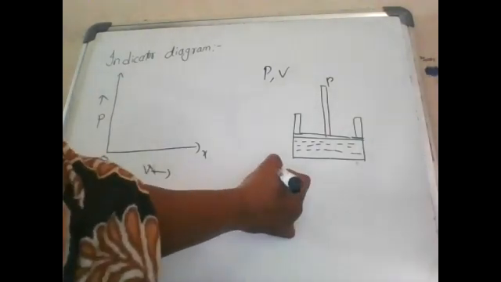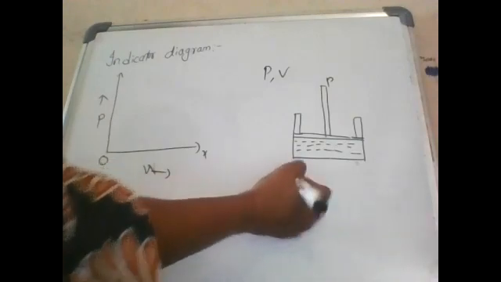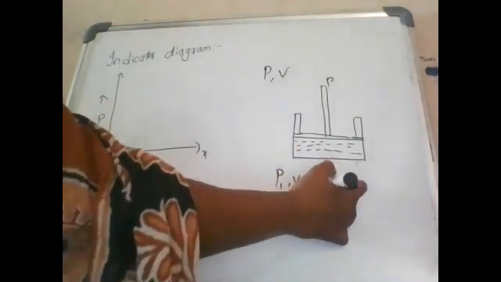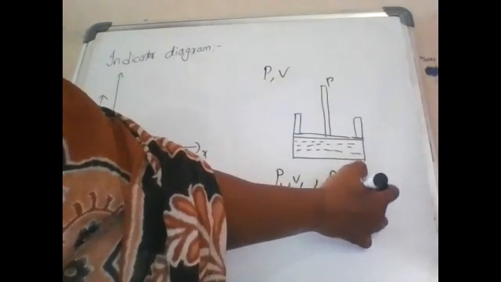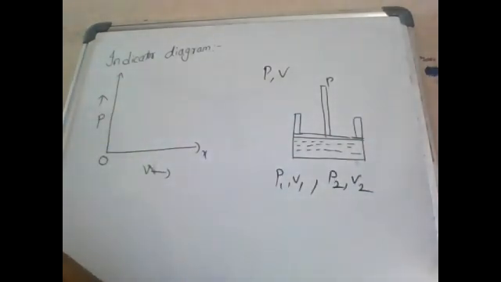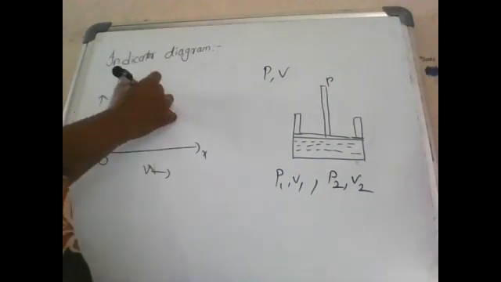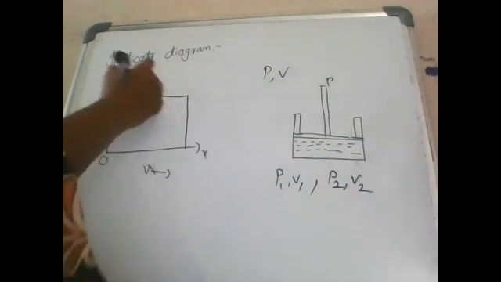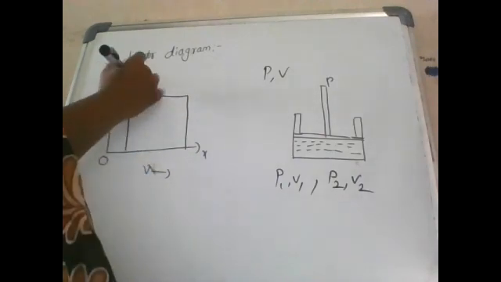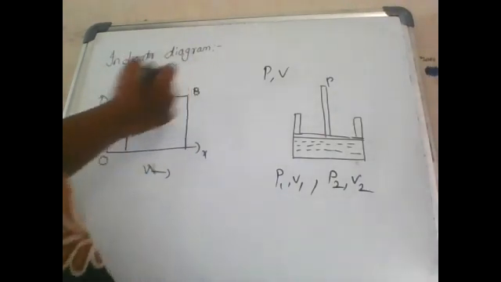At the initial state, pressure and volume are P1, V1. After expansion, pressure and volume will change to P2, V2. The intermediate changes of the process are represented by the curve AB.